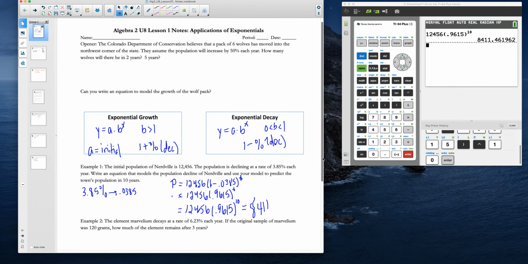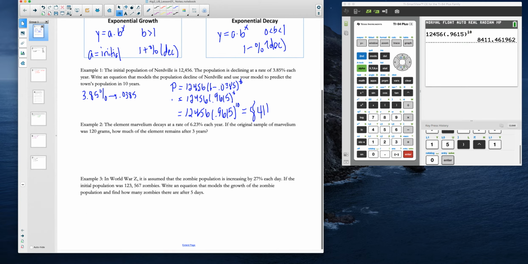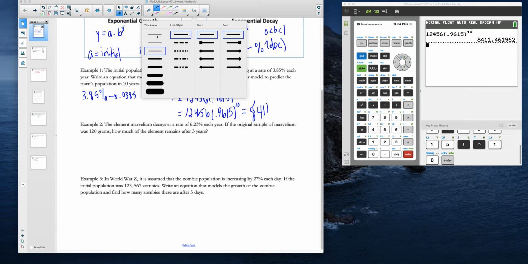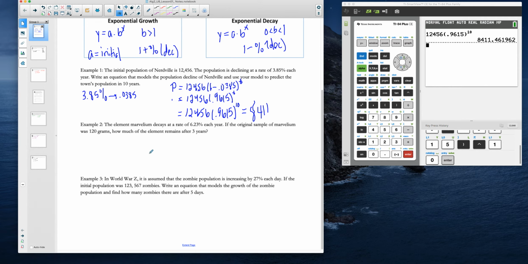All right, so let's go back and look at some growth models. We've done 1, we've done 2. And the good news is the growth models are really all the same. It's just a matter of whether we're going to have a model with a base that is greater than 1 or less than 1. So in World War Z, our population is increasing by 27%. Increasing tells us growth. We know that 27%, if we convert that to a decimal, is 0.27, correct?